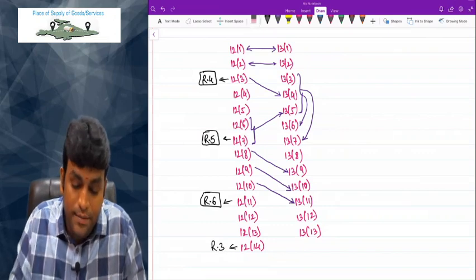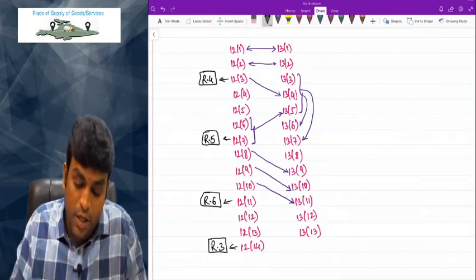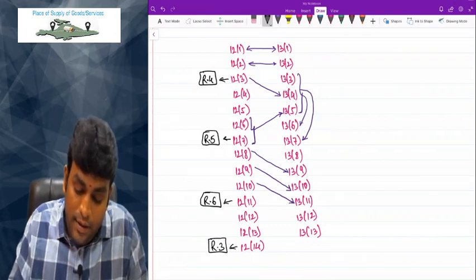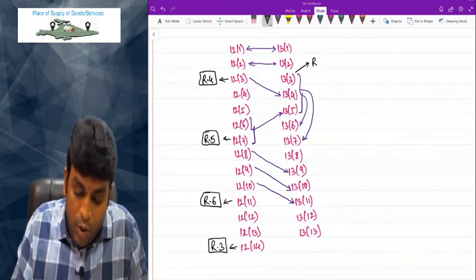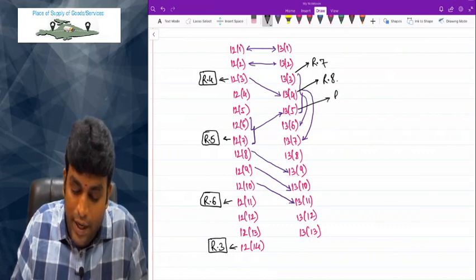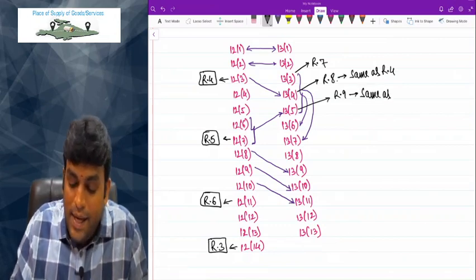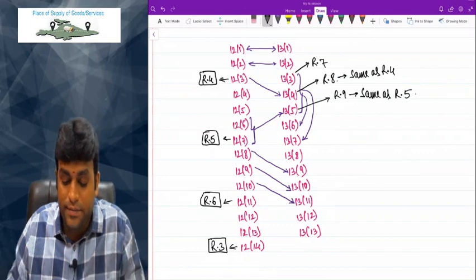Rule 3. Next, 13.3 has got rule 7. 13.4 has got rule 8. 13.5 has got rule 9. And rule 8 same as rule 4. Rule 9 same as rule 5.